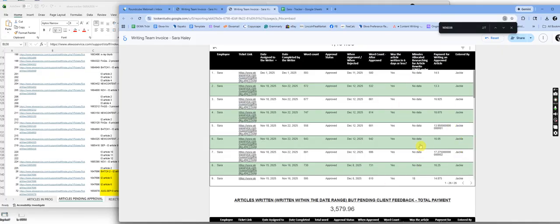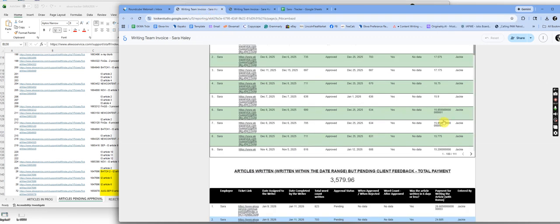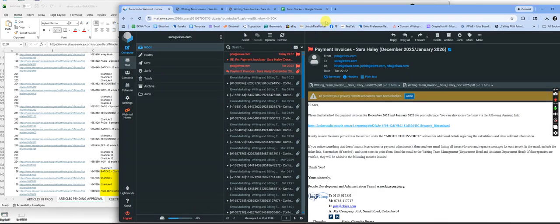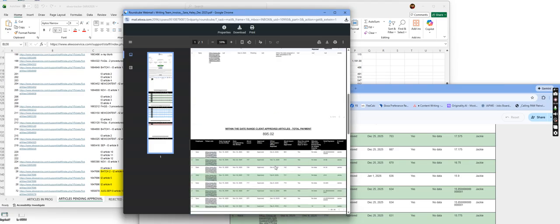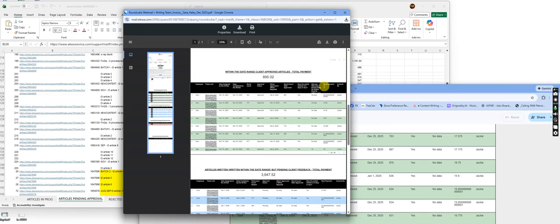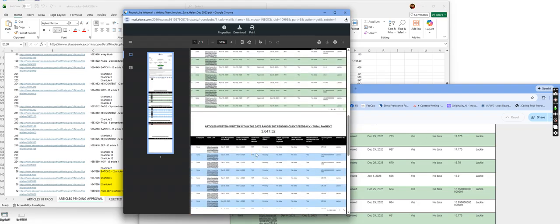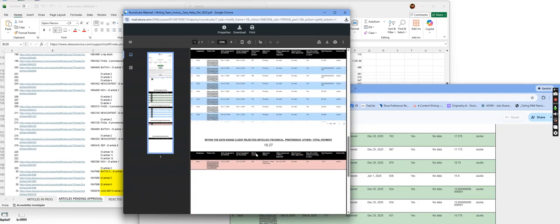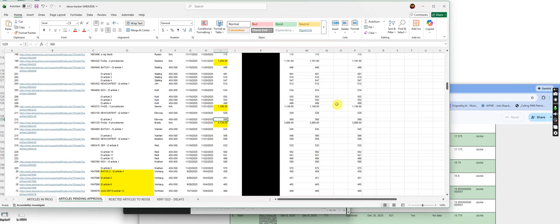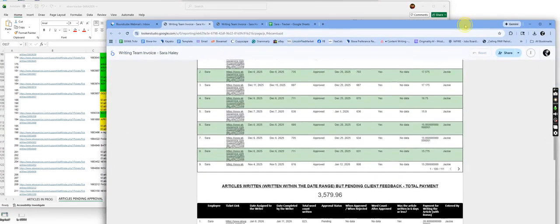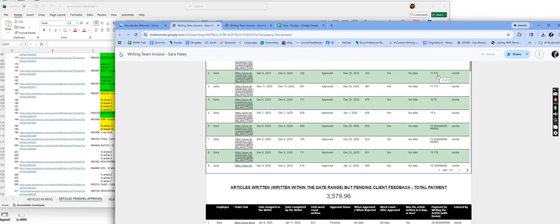And here it is showing the low pay, which again does not make sense. And yet in the PDF file, oh my gosh, I'm juggling too many windows. In this PDF file, it appears to be correct. So where is this? Where are these numbers coming from that I am not seeing? There is literally no way, guys, to actually cross-reference and spot check this. If you guys have a new tracker, it needs to be shared with us, because I literally can't even do this. There's no way to figure out what got paid at all when you have overlapping dates and you have amounts that aren't matching up.